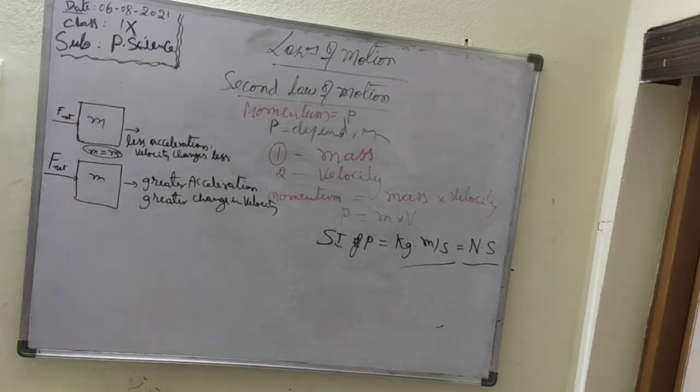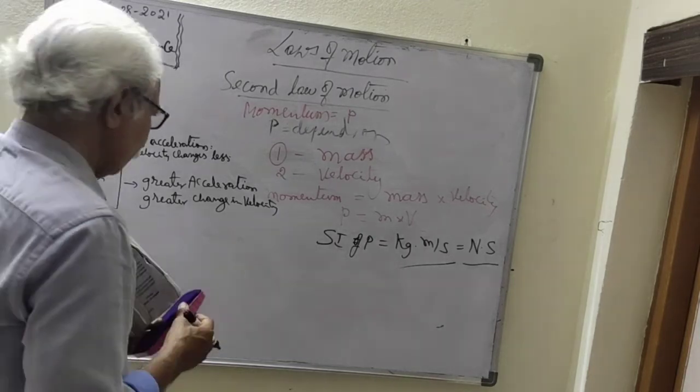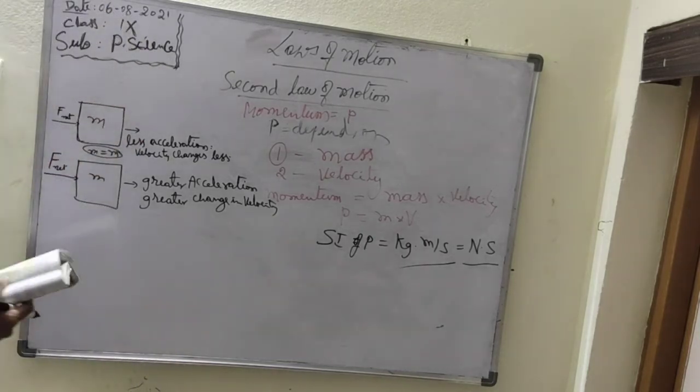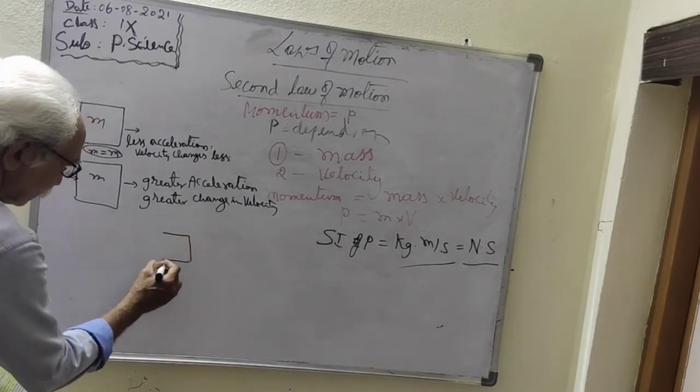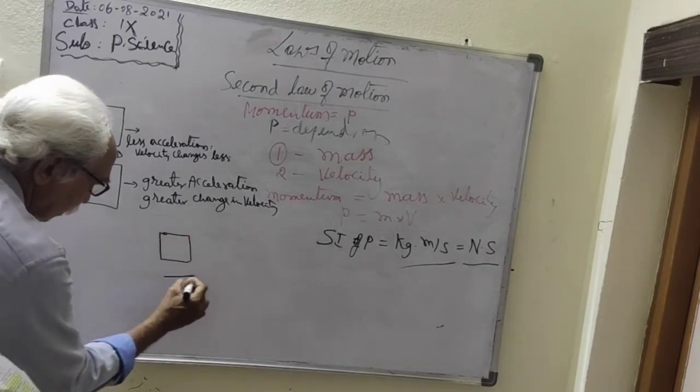Second point, one more point let us see. There are two objects. Here is a small object, here is a large object.